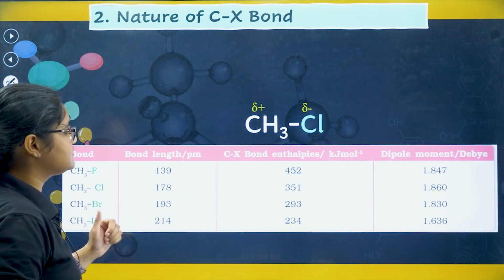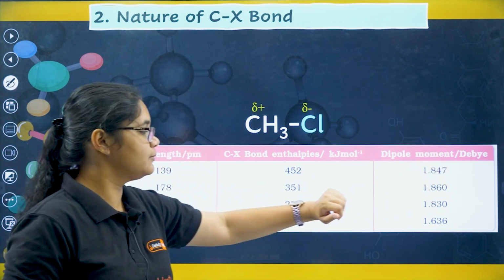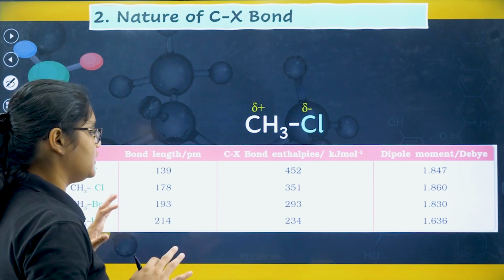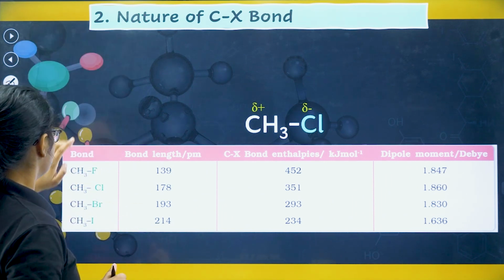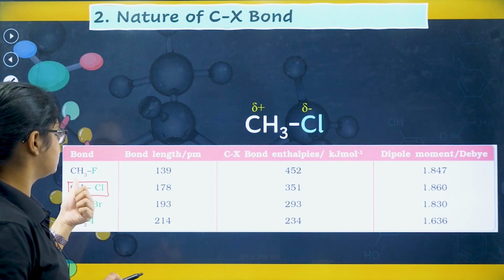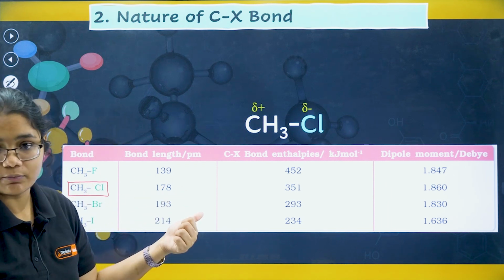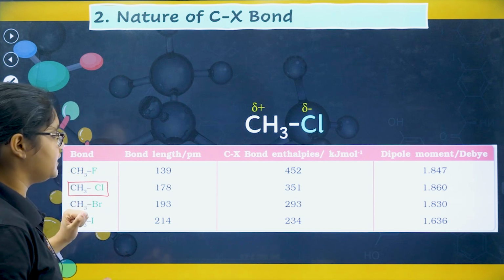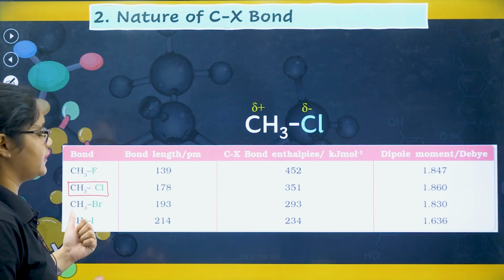Okay, so next we have dipole moment. So dipole moment definitely depends upon the electronegativity. But here you should be very careful that CH3Cl has the highest dipole moment. Then we have CH3F, then we have CH3Br, and then lastly we have CH3I.